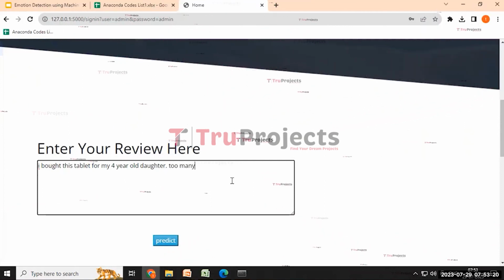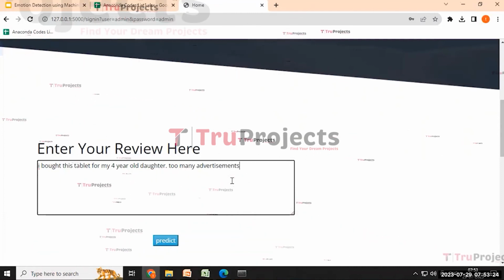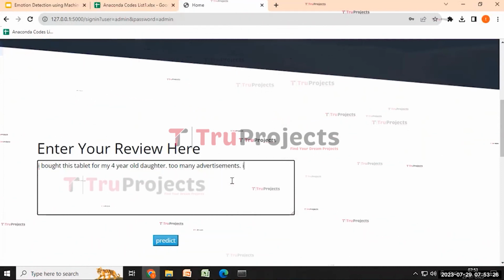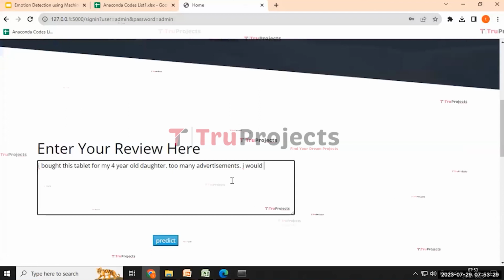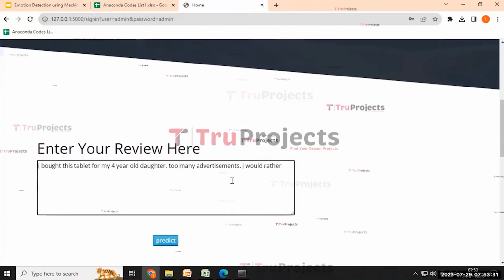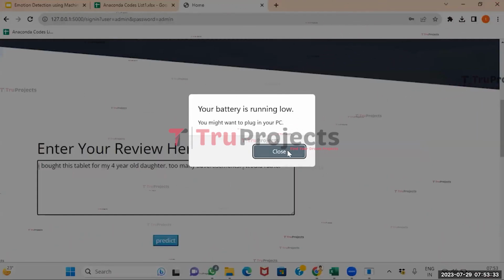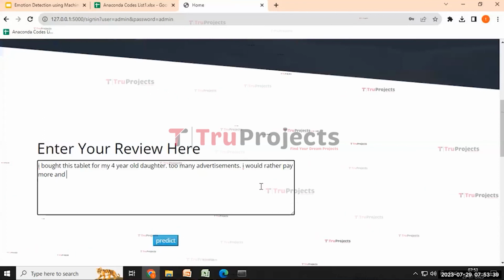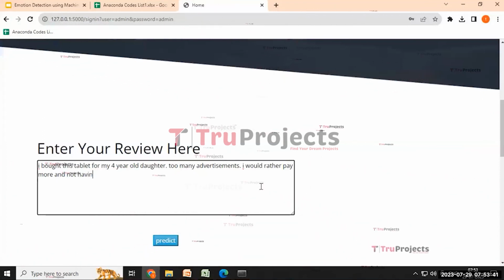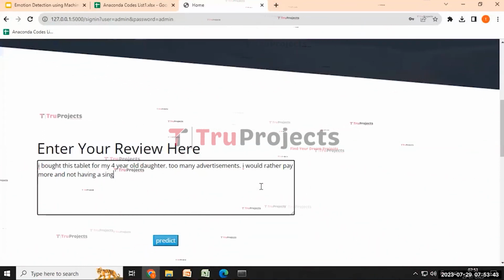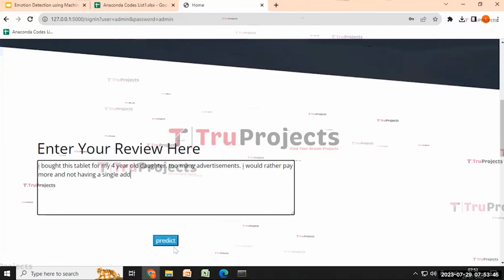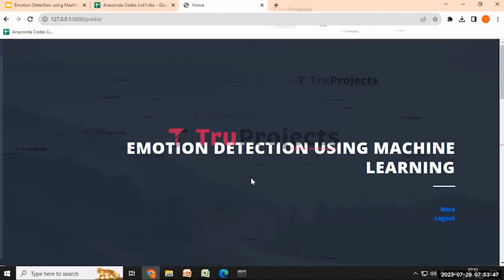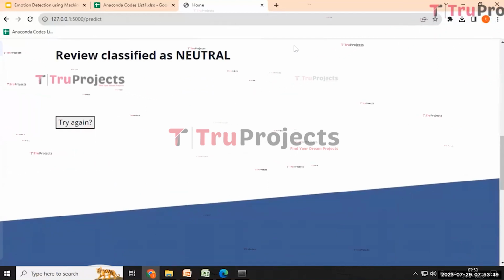Too many advertisements. I would rather pay more and not have a single ad. And then click on the predict button. Here the predicted result is neutral.